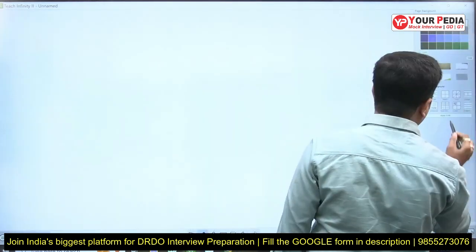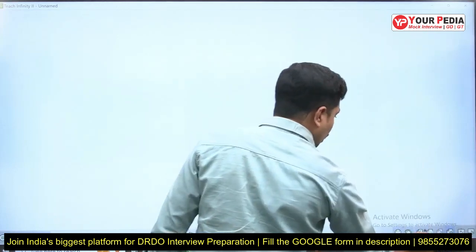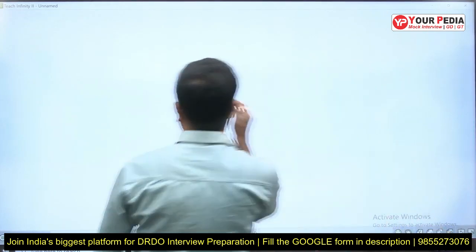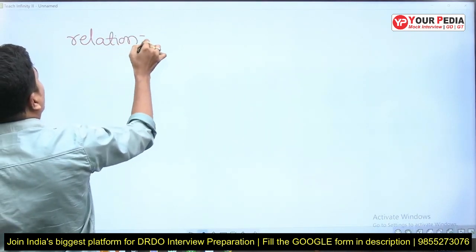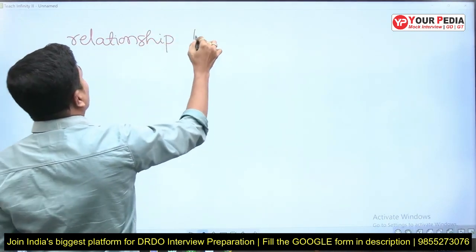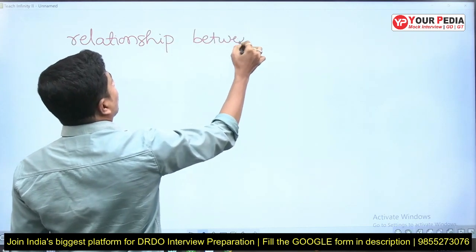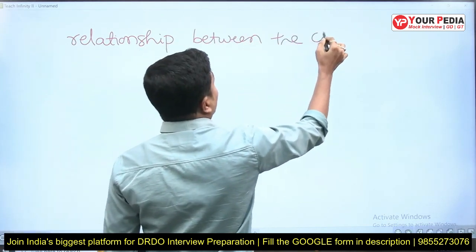What will be the relationship between the circuit parameters?